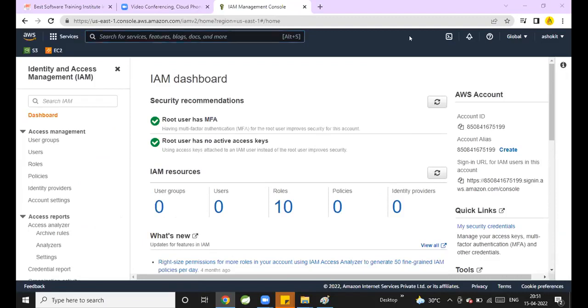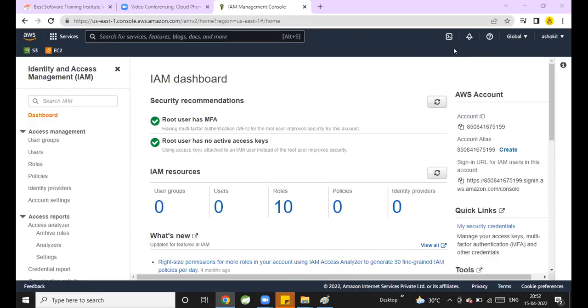All of you, log in to your root accounts, not IAM. Log in to your root account.